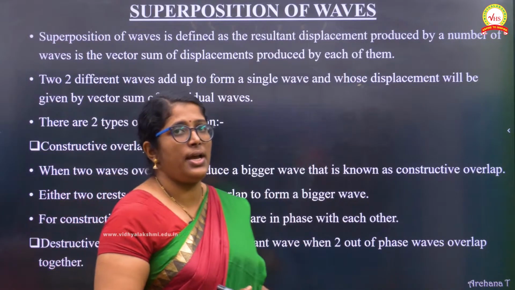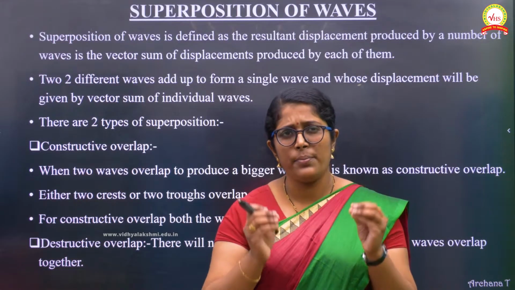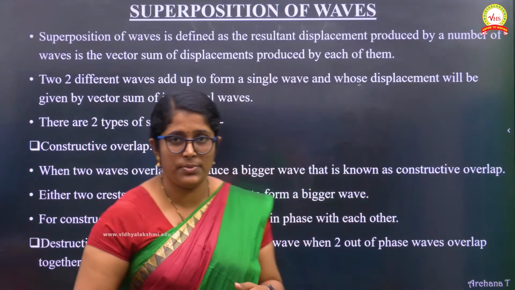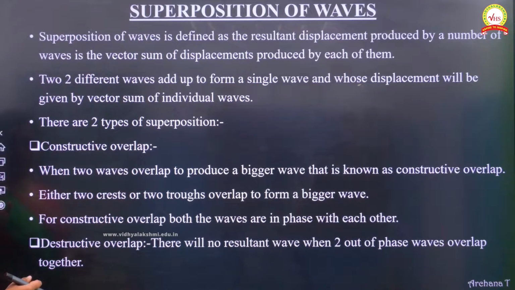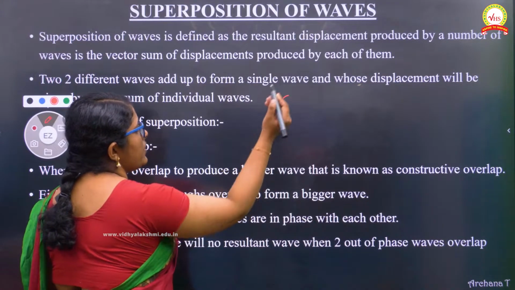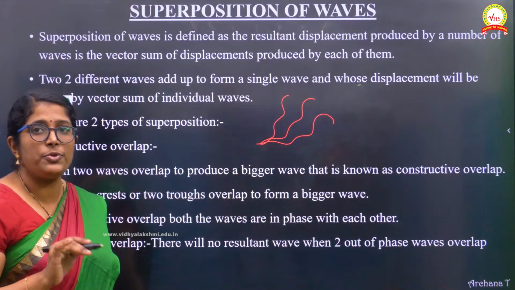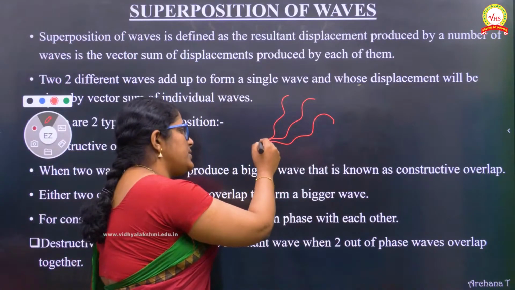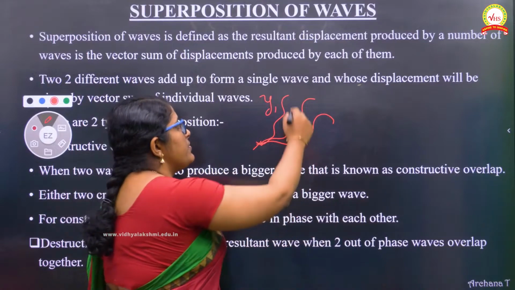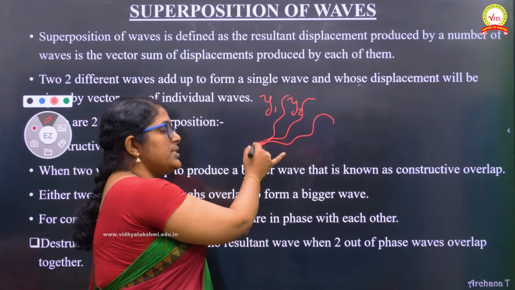Superposition is defined as: the resultant displacement produced by a number of waves is the vector sum of the displacement produced by each one of them. What does it mean? Suppose we are considering a number of waves, one wave, another wave and another wave like that. Suppose we have to find out the displacement at this point. Suppose the displacement of the first wave is y1, the displacement of the next wave is y2, and so on, y3 like that. What is the resultant displacement at this point?